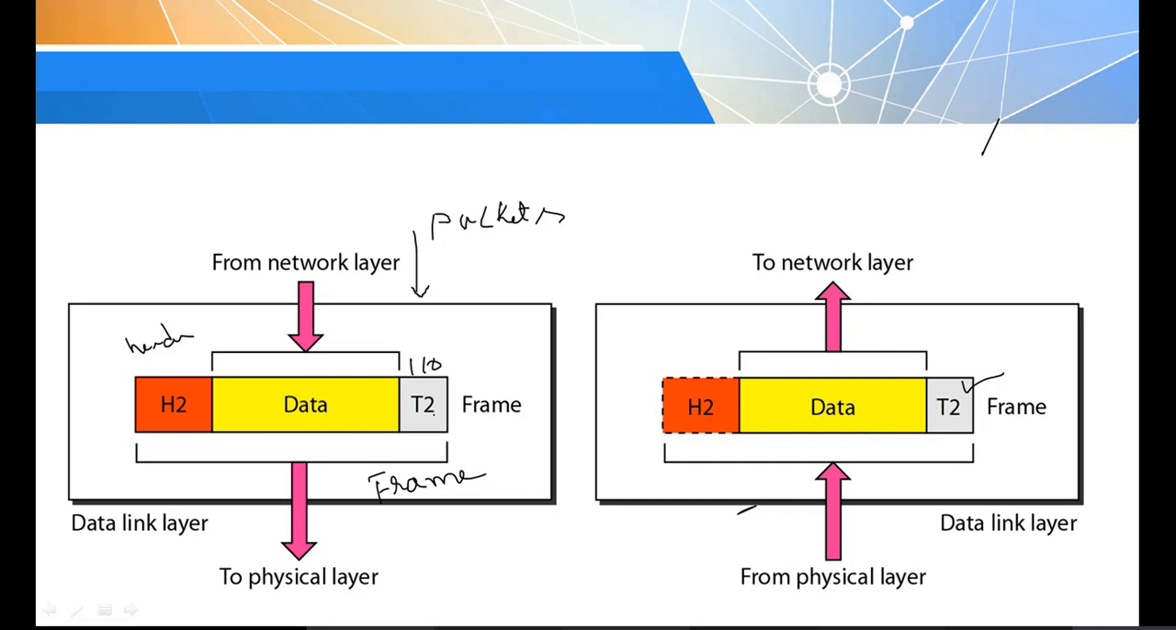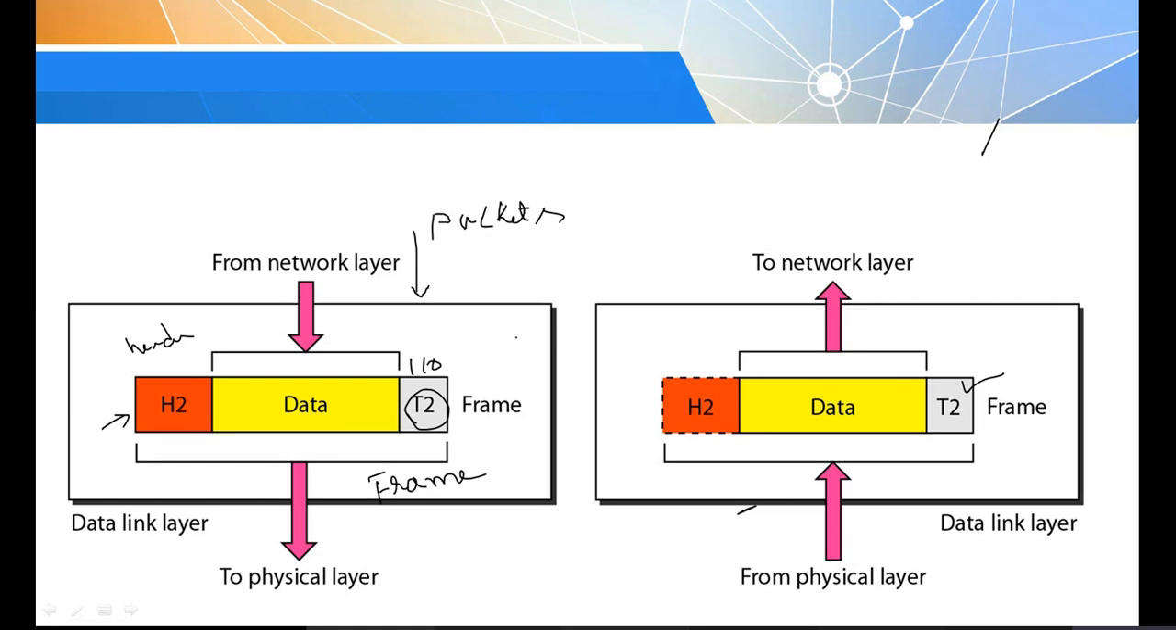Consider 110 is added to the data. For what purpose? How have they identified it is 110? This is mainly used for error detection and correction. This T2 part is added only at the data link layer. You can observe that in all the remaining layers, only the header part is added. But in the case of the data link layer, there is trailer information, and that is used for error detection and correction.